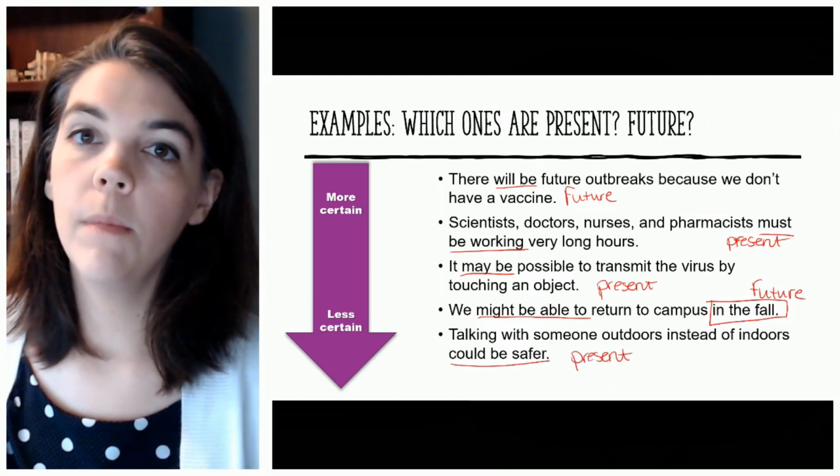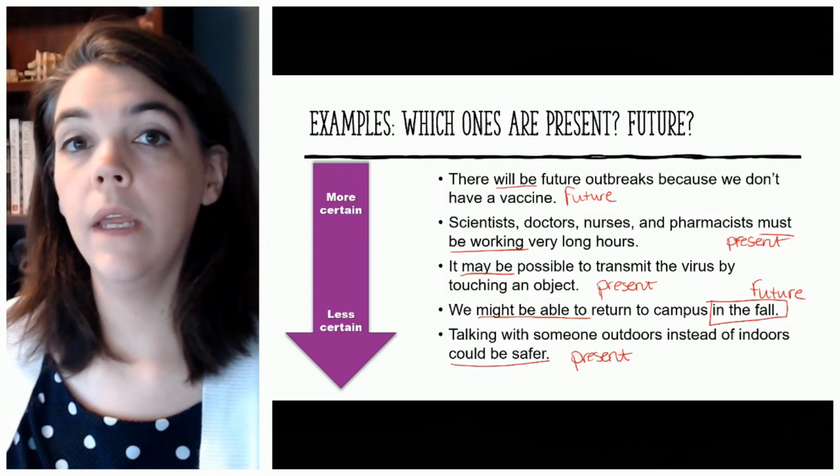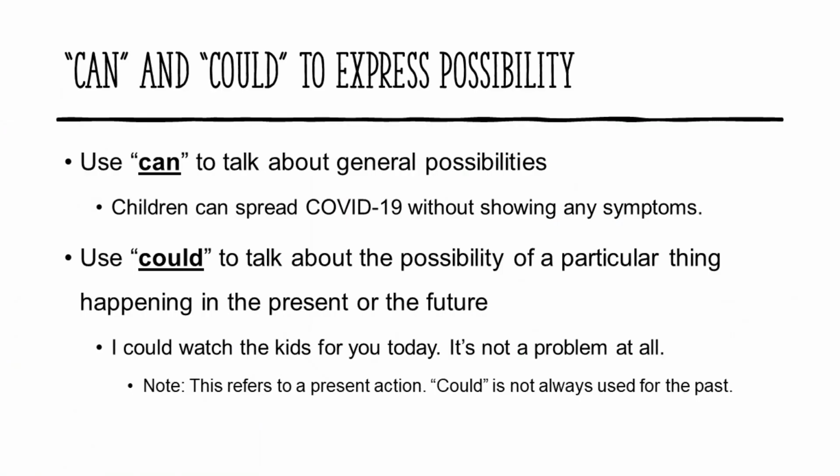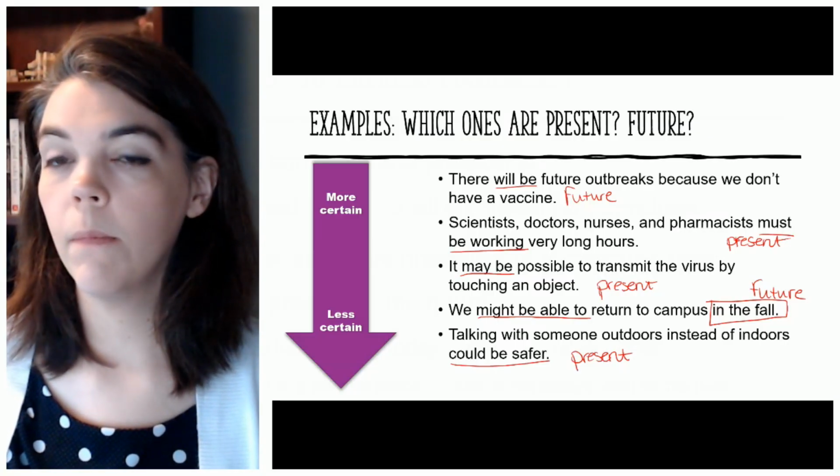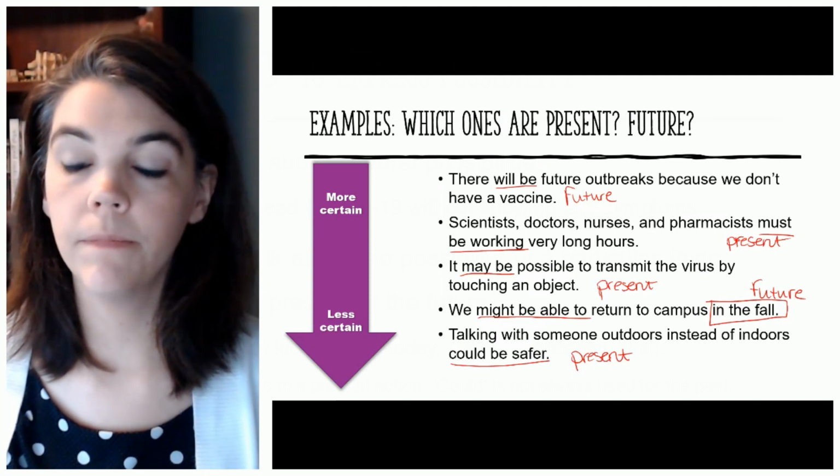Okay, so remember what we said before about can and could. Can as possibility talks about general possibilities. Could refers to particular situations. So here I'm talking about the situation of talking with someone versus something much more general, just talking.